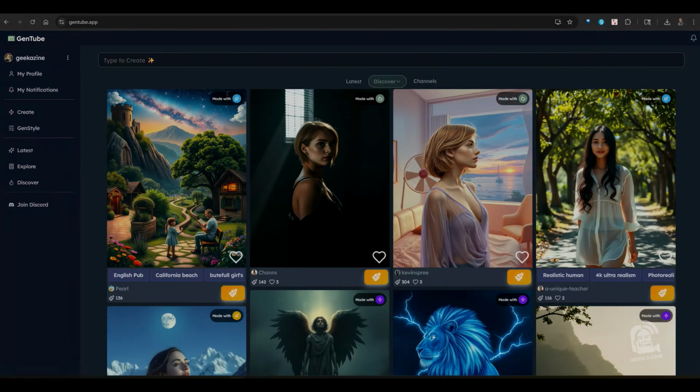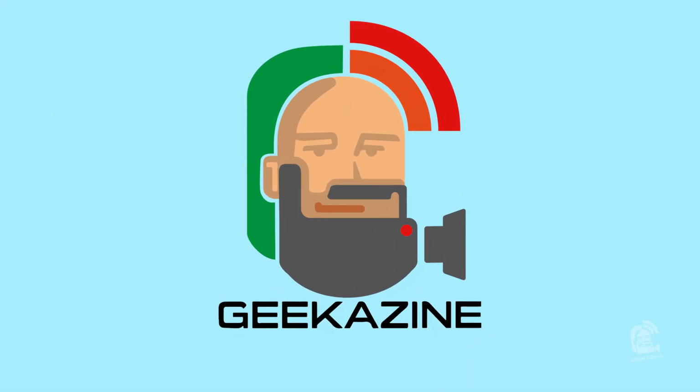GenTube.App is one of the AI image generators out on the web, and they boast that it's absolutely free. There are a few caveats to it. We're going to take a look at GenTube. We're going to write a few prompts and see some of the really cool stuff that it does. And then, of course, I'll give you my final thoughts with pros and cons. And that's all next on Geekazine.